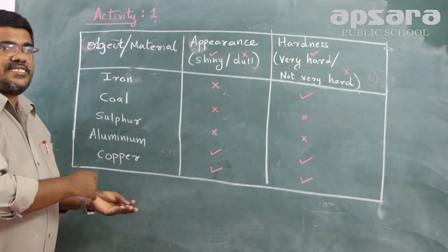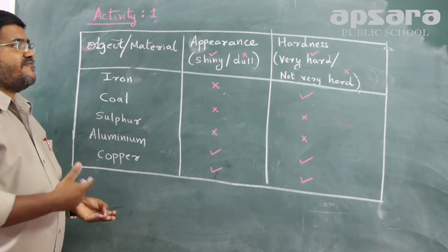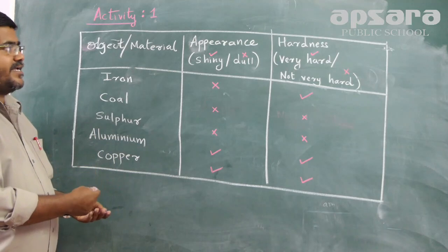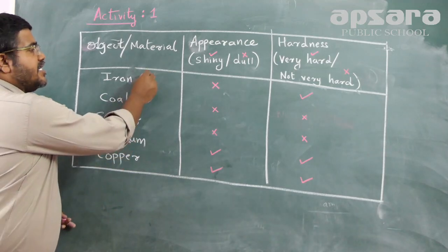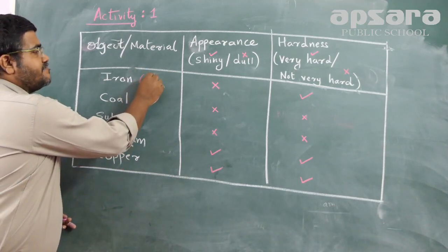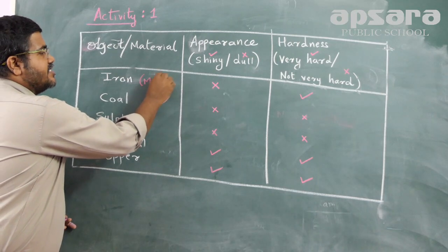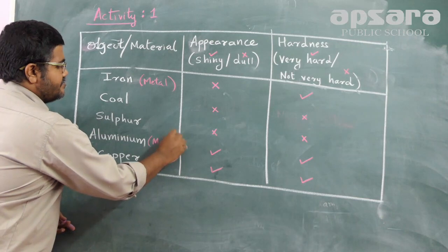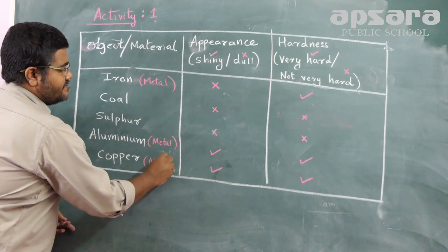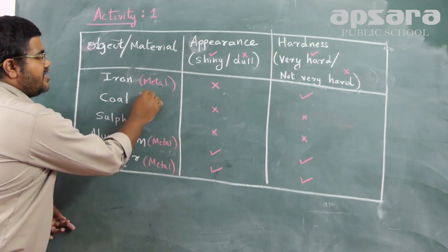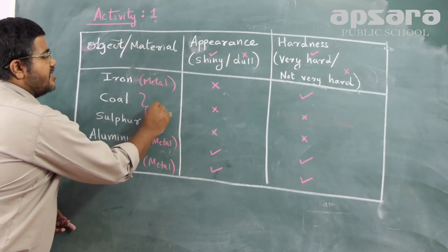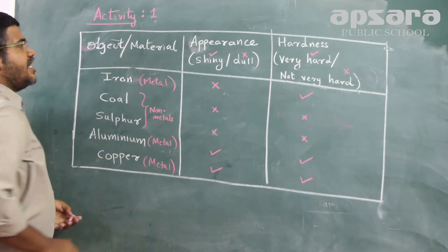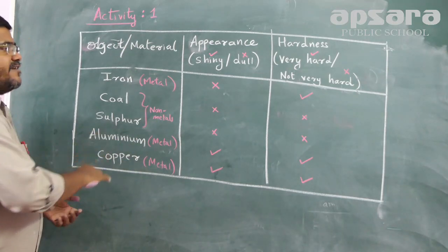We will go for the next activity, where we will be discussing the properties of metals and non-metals in detail. So you should understand now. Here, iron is a metal. Same way, aluminium is a metal. Copper is a metal. So this coal and sulfur are non-metals. What properties we discussed just now regarding the physical properties, we can compare from this.